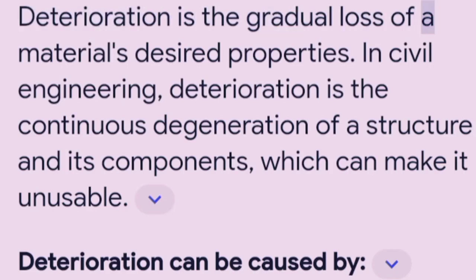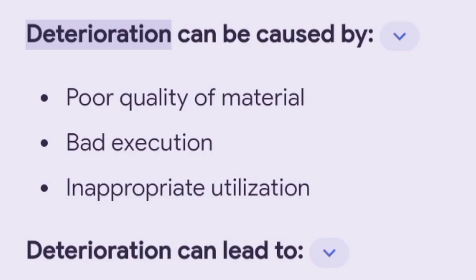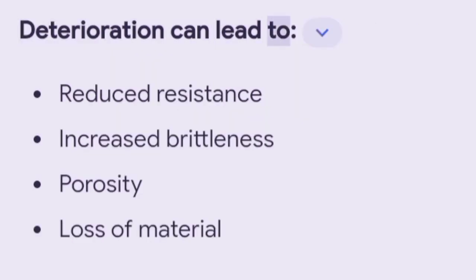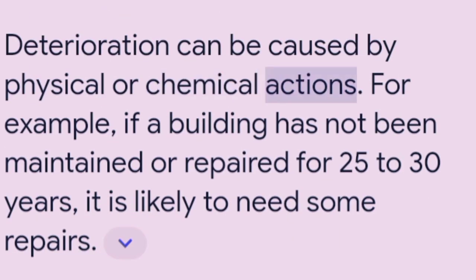Deterioration is the gradual loss of a material's desired properties. In civil engineering, deterioration is the continuous degeneration of a structure and its components, which can make it unusable. Deterioration can be caused by poor quality of material, bad execution, and inappropriate utilization. It can lead to reduced resistance, increased brittleness, porosity, and loss of material. It can be caused by physical or chemical actions.